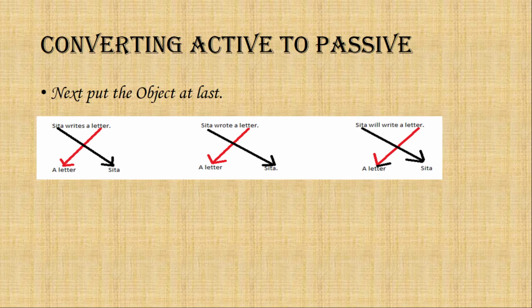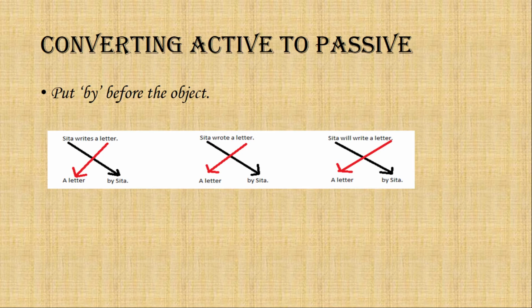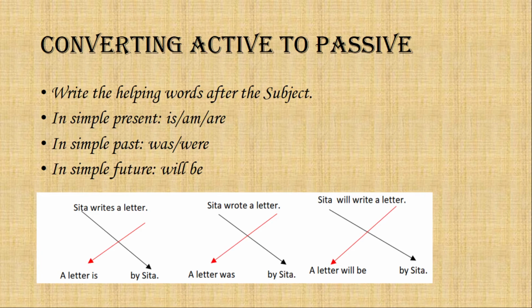Then after writing the object, that is here Sita, we write by before that. Before the objects in passive voice, we always write by. Then after writing by, we have to write the helping verbs. Helping verbs means is, am, are, was, were, has, have, had, will, shall, etc.